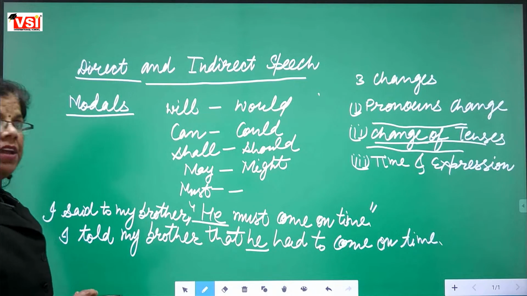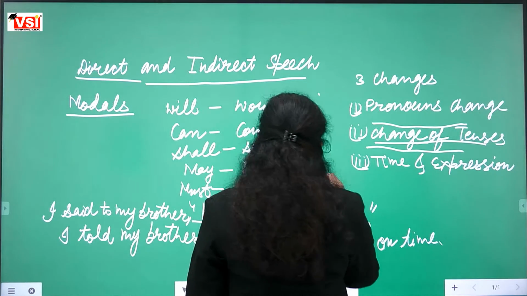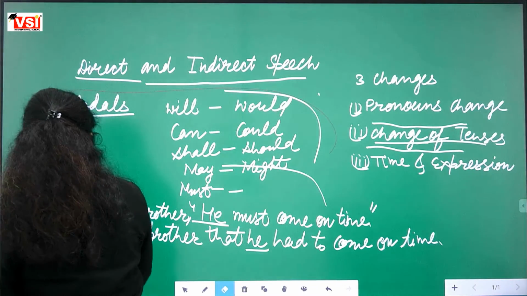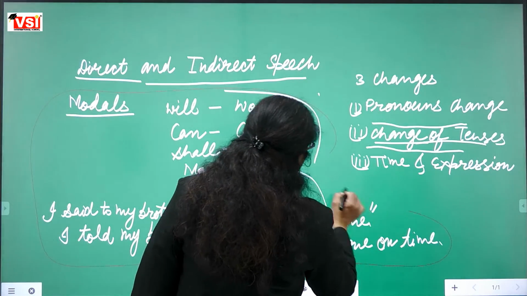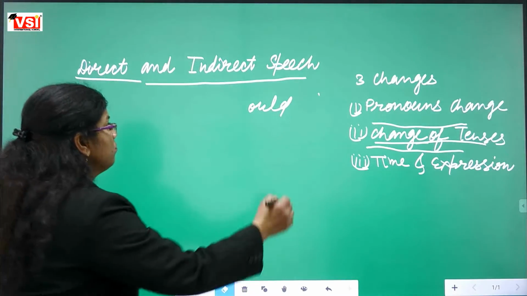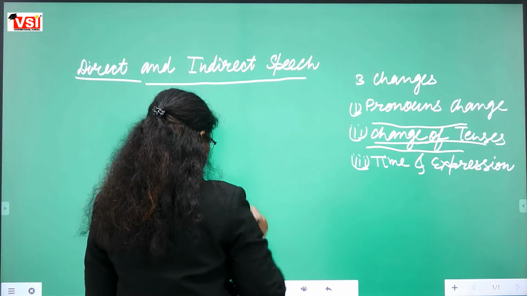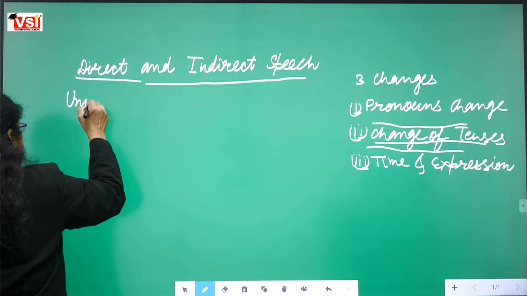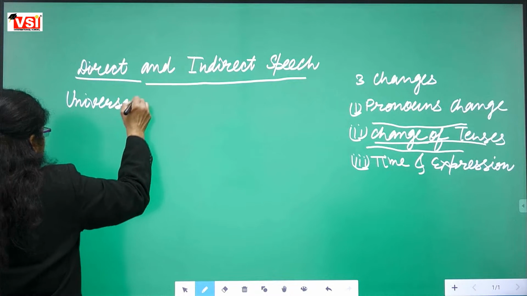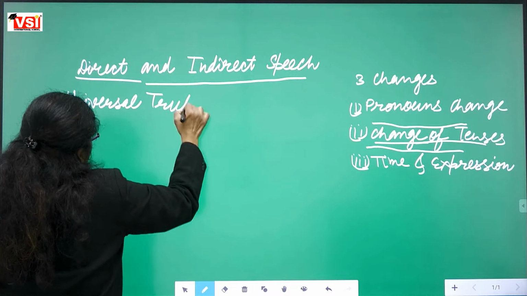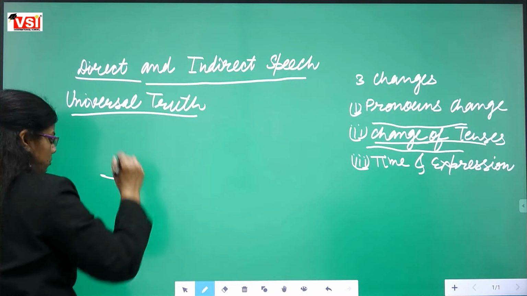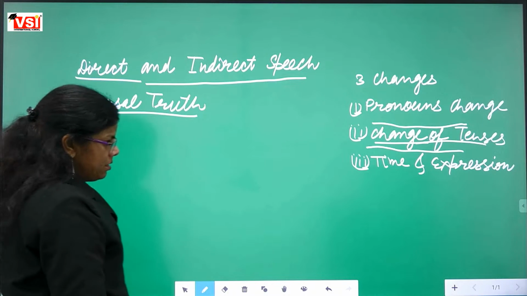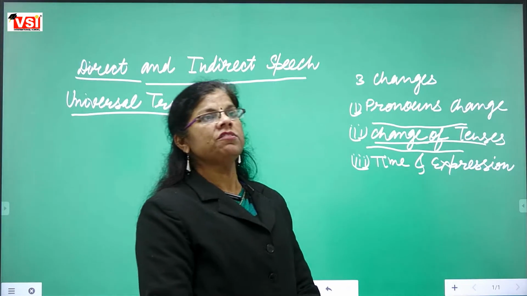Fine, we are moving to the next thing now. Universal truth sentence. Do you know what is universal truth? Which class are you people attending?